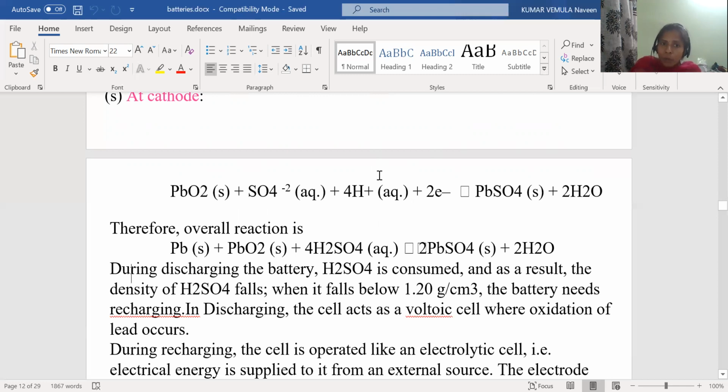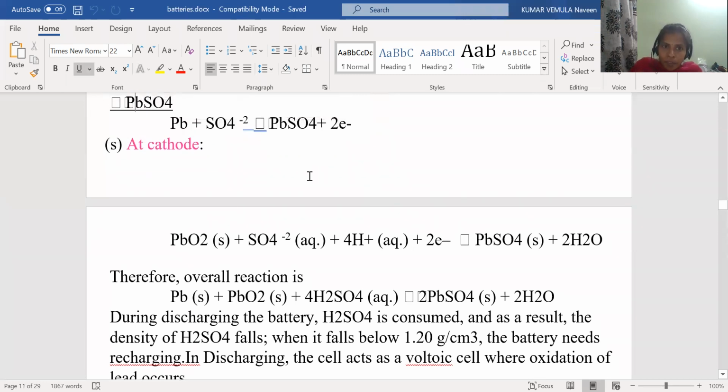Now let us add the 2 reactions. What are the 2 reactions here? These are the 2 reactions. This is the reaction at anode and this is the reaction at cathode. By adding these 2 reactions, 2 electrons will cancel with each other. Now let us add the reactants: Pb plus PbO2 plus 2SO4 minus 2 plus 4H plus. By adding 2SO4 minus 2 and 4H plus, we will get 2 moles of sulfuric acid, not 4 moles, 2 moles of sulfuric acid, giving rise to 2 PbSO4 plus 2H2O. This is the overall reaction.